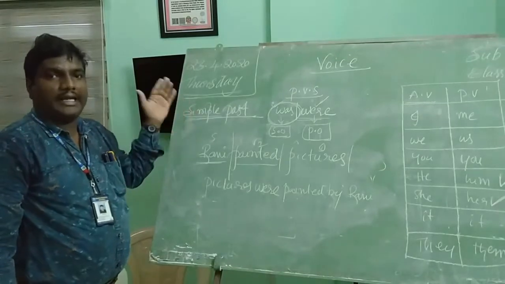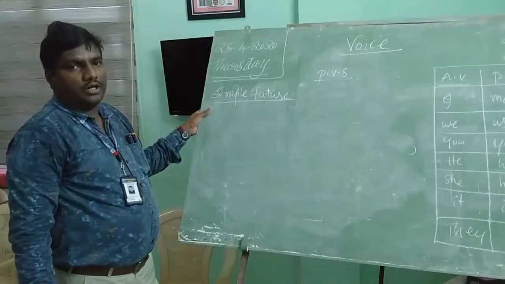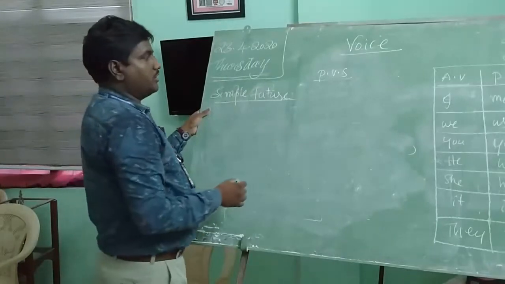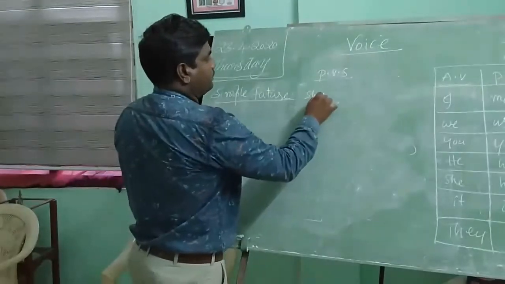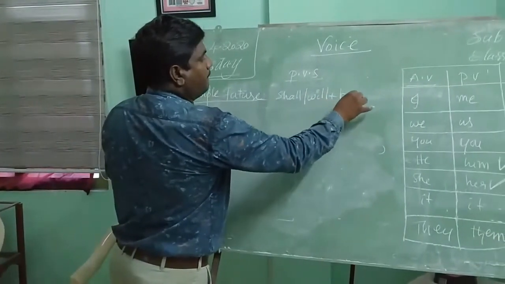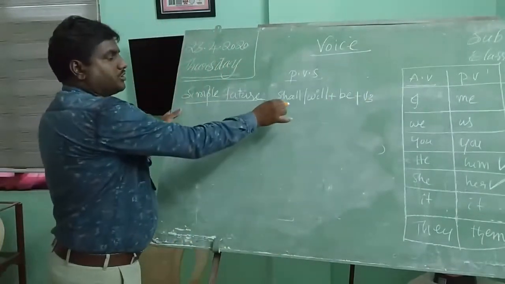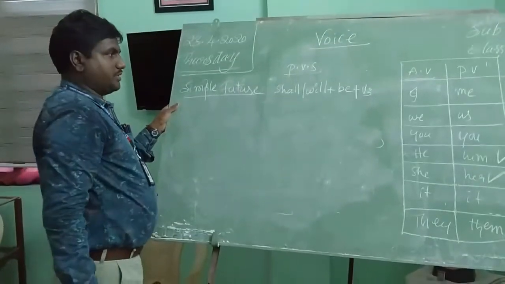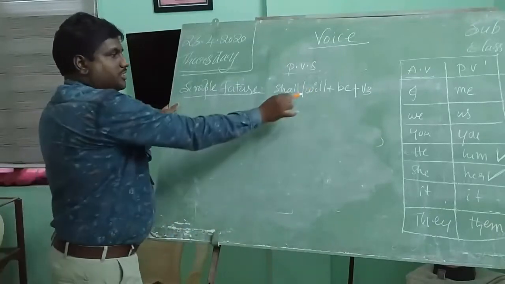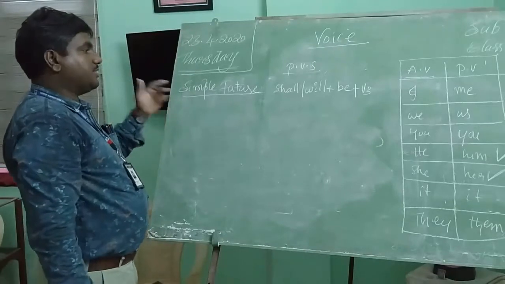Now let's move on to the next tense. Okay? Next let us learn about simple future. How to write in the simple future passive voice. What is the structure of simple future? Shall, will plus be plus V3. This is the short structure in passive voice. PVS means passive voice structure. This is a short structure. You have to remember this structure. Never forget. Keep it in mind. Now let us see one example.